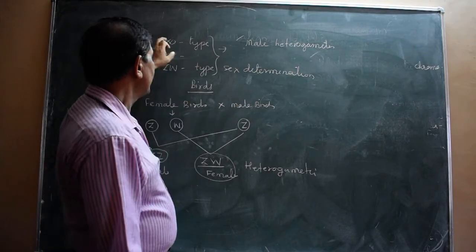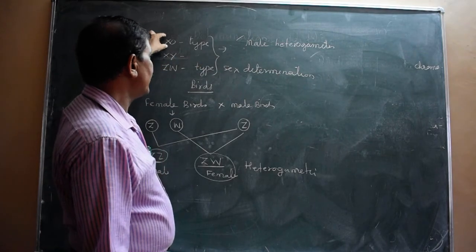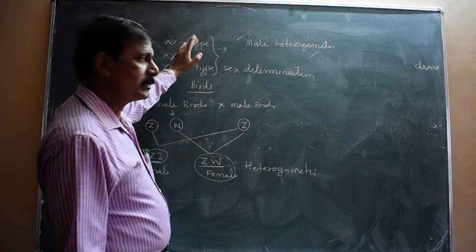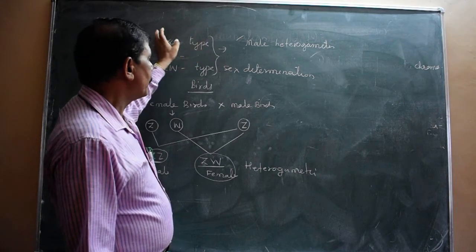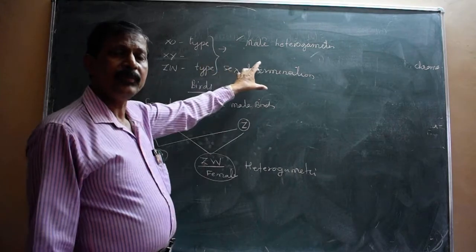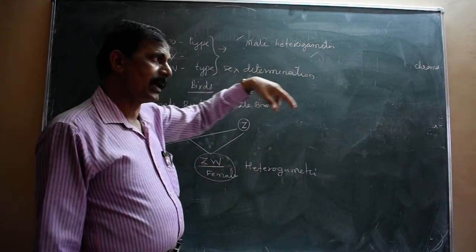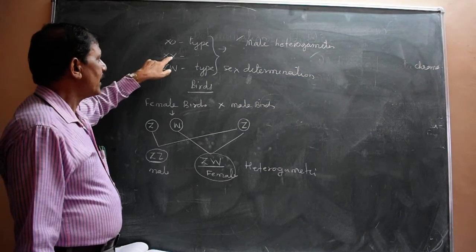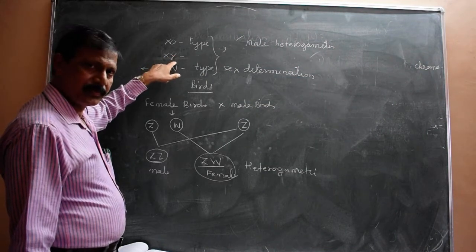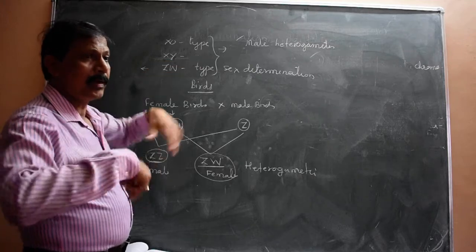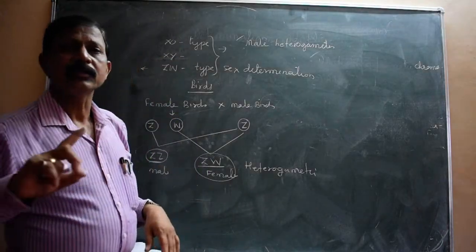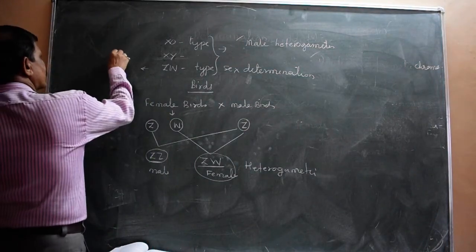In insects, some sperm contain X and some have no X present, and that is considered a male. But in human beings and most animals and plants, the male gametes are of two types, X type and Y type. Understood? But in the female, whatever the number of eggs produced, all are the same, of X type. I think you understood.